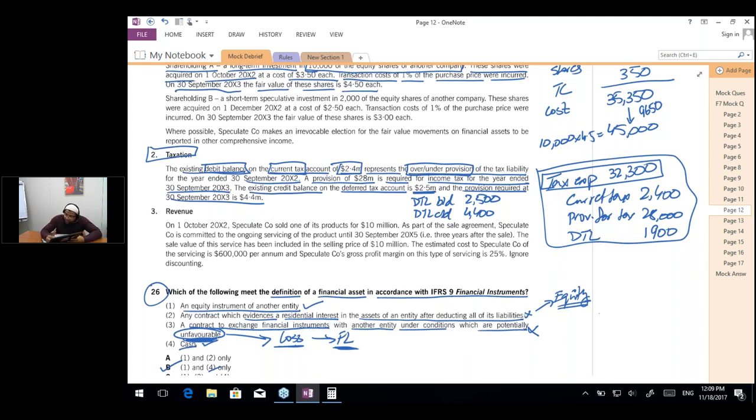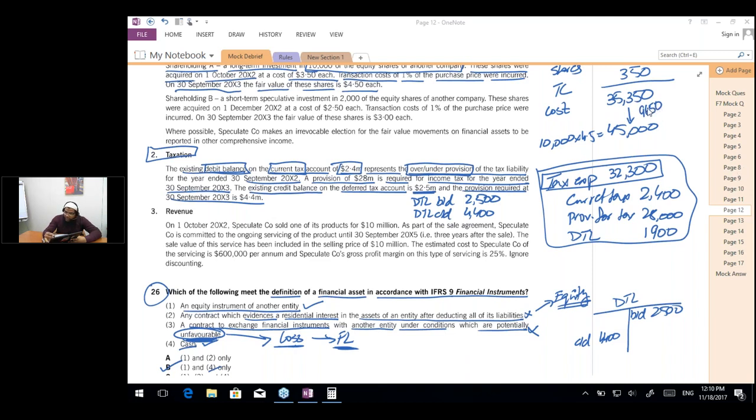Simran, if you want to prepare a T account, you can say that this is the deferred tax liability account, the brought down of 2,500 and the carried down of 4,400. The balancing figure is P&L. Yes, Junaid, it is current tax prior year. By under over provision, the question means prior year.